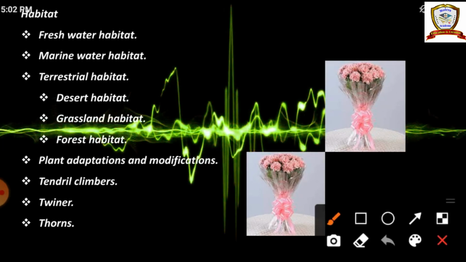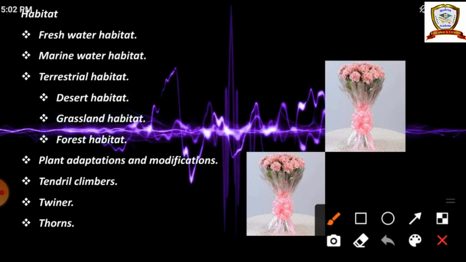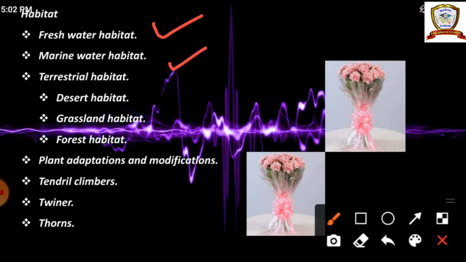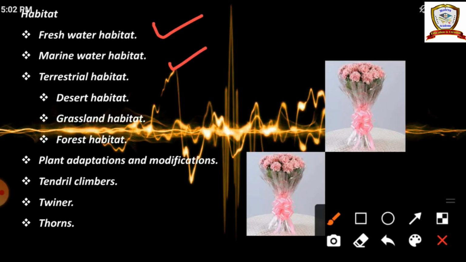In the aquatic habitat, there are two types: freshwater habitat and marine water habitat. Freshwater habitat means good water. So here also we can see some plants and animals, for example, rivers, ponds, lakes.